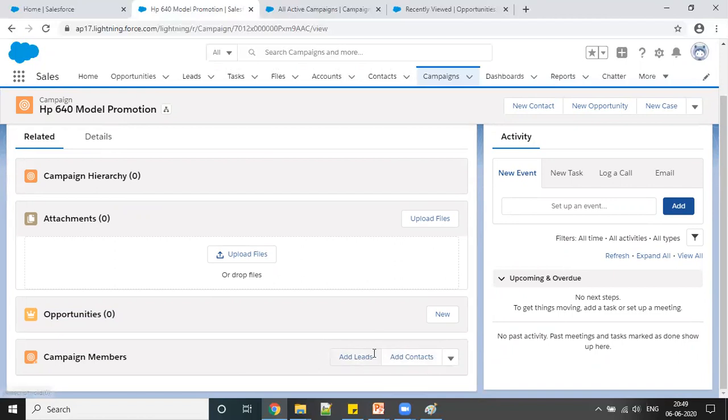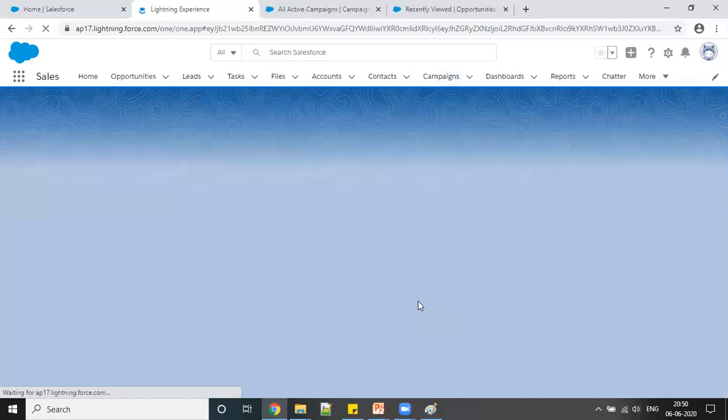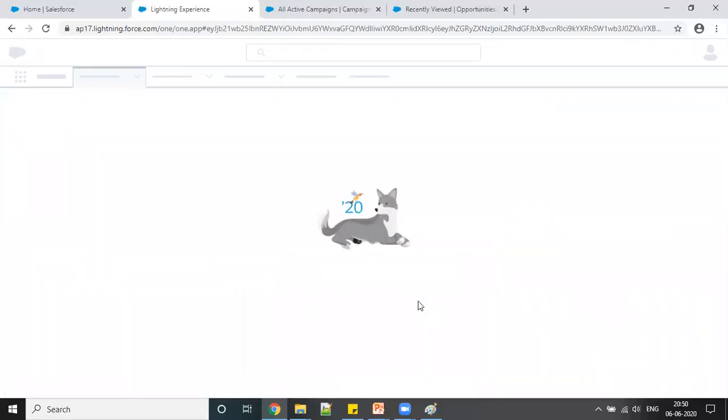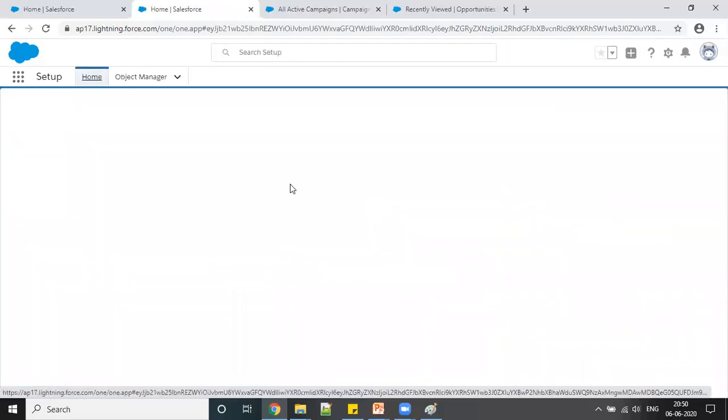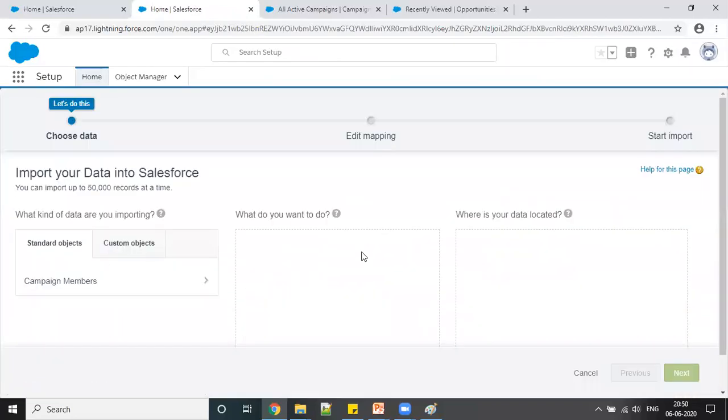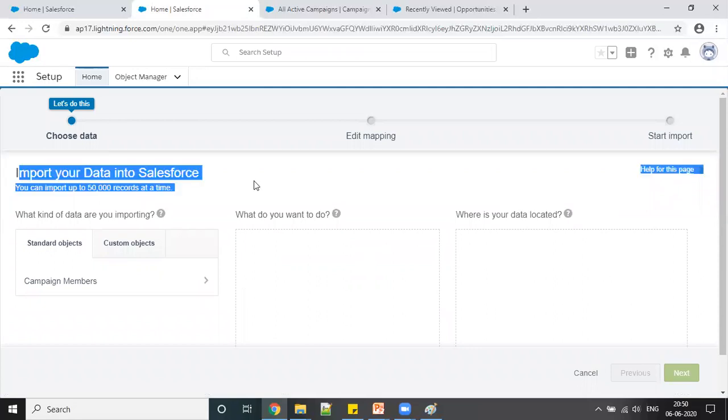We haven't seen this yet. We will discuss what leads are. Already I have given you some heads up, but we will be discussing in detail what leads and contacts are and everything. Then there are other options like manage campaign members, import leads and contacts, and send list email. If you click on this, you will see you can upload your data in bulk. We will also be seeing this at a later stage, how we can import our data into Salesforce.